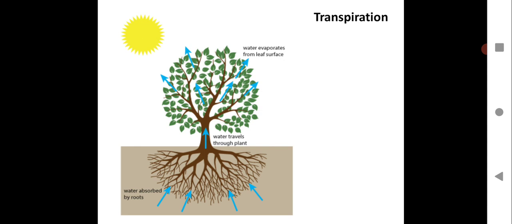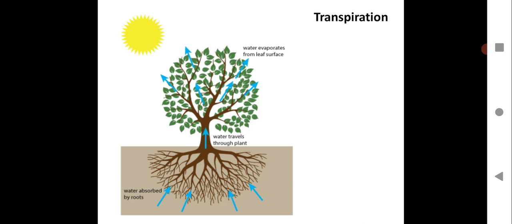So here you can see transpiration, where water evaporates from the leaf surface under the scorching heat. Water travels through plants from the roots. Water being absorbed by the roots gets a suction pull because water has evaporated. So the water from the roots will get a force and it will travel upward again.